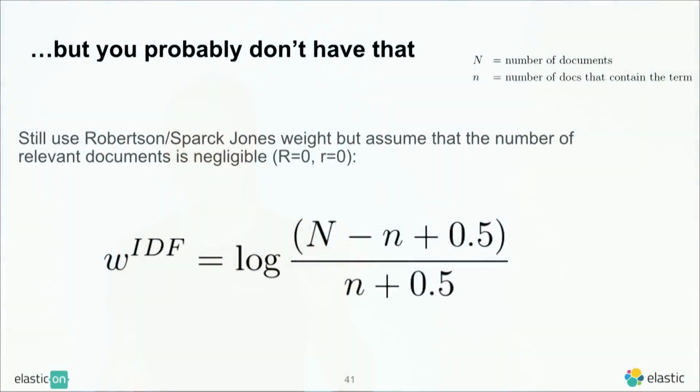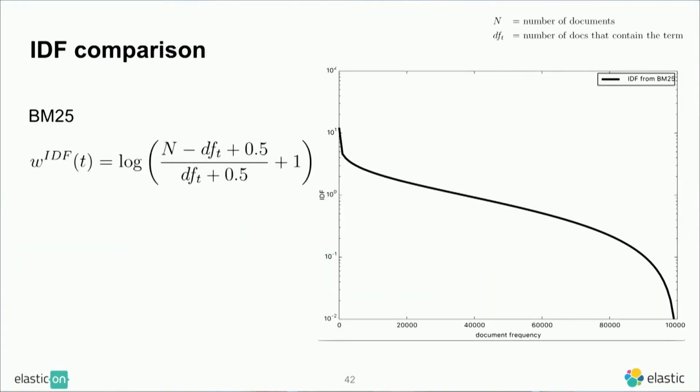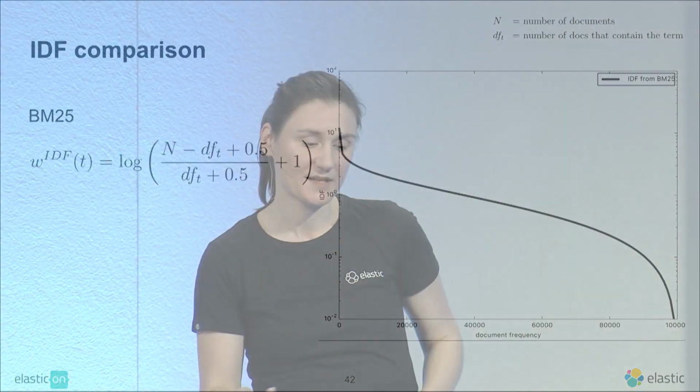Okay, and just to give you an idea what this looks like, this is actually the Lucene implementation of this, on a logarithmic scale. On the x-axis, you see the document frequency. On the y-axis, you see this IDF weight. This is similar to what we saw before for TF-IDF. This is actually the TF-IDF counterpart. So it decreases, and this is again on a logarithmic scale, you see that it actually decreases further the more common the words get.